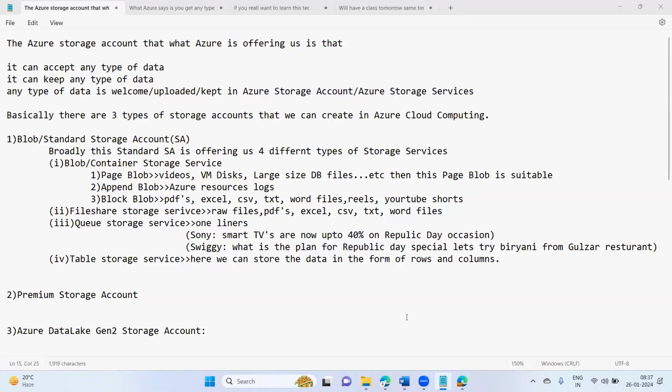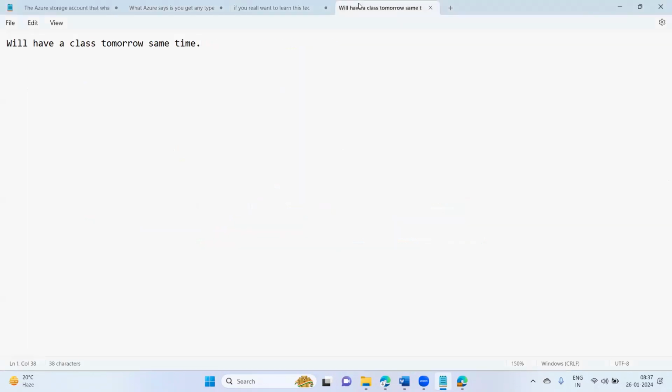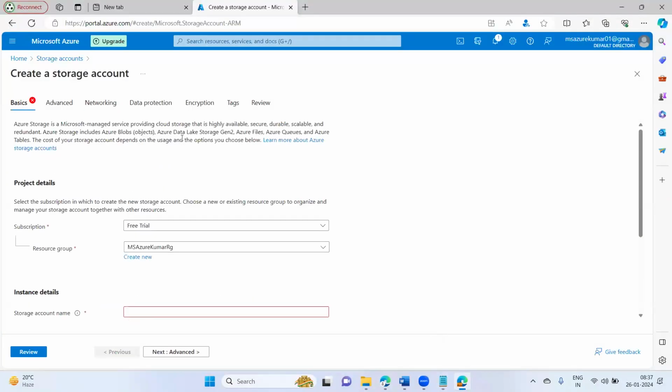So we'll stop the class now. We'll connect again tomorrow, same time. Please remember, tomorrow we are having class. In tomorrow's class, we'll see the practical implementation of the storage account, how we can implement it. Please be regular to classes, guys.